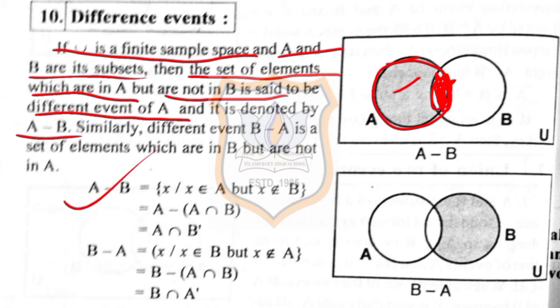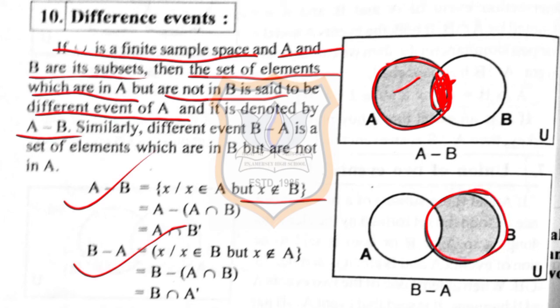That means A minus B consists of the elements which are present in A, but those elements should not belong to B. Similarly, if you take B minus A, what is the meaning? Same thing.